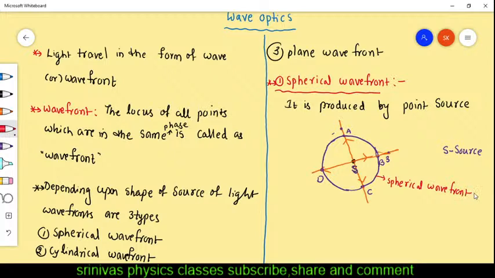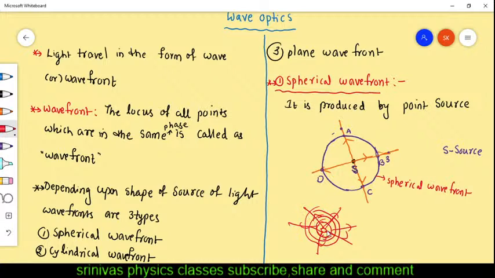That means just like a sphere. I will explain this. You assume one point source. From the point source, how will the light travel? Light travels in all the directions. You take one sphere like this. First light comes up to here. Then you take a sphere with a larger radius. Light comes up to here, and you take a sphere with a larger radius again. Light comes up to here. Like this, light will be traveling in all the directions in the form of spherical wavefronts.